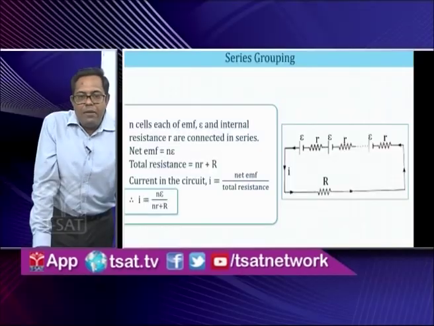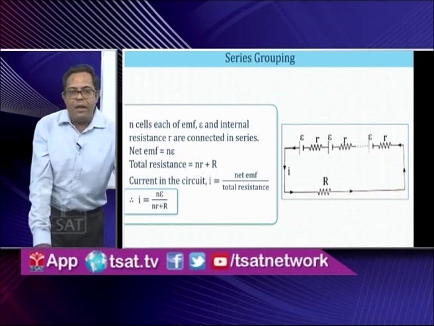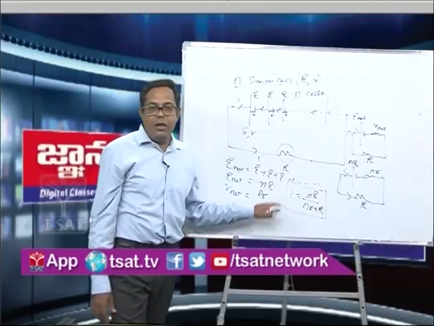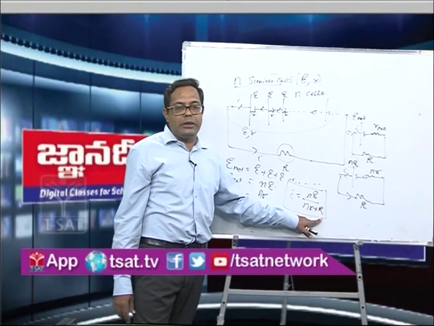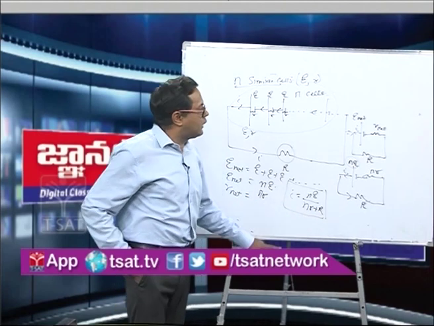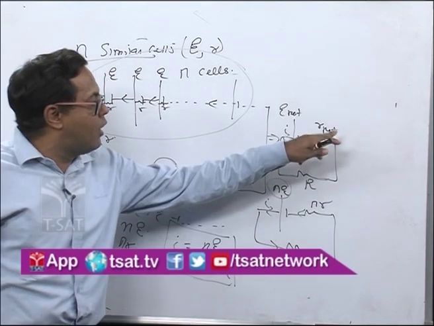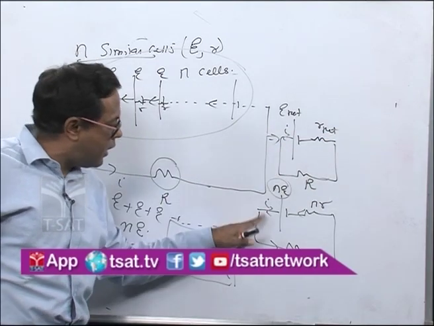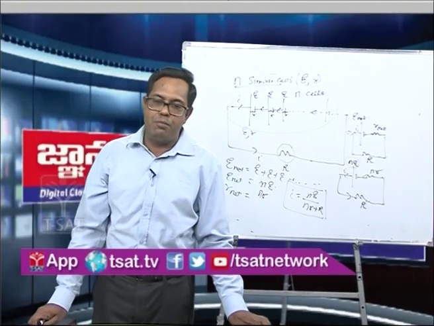You can see easily, we have N cells, each of EMF E and internal resistance R, connected in series, and therefore we have the net EMF as NE, and the total current is the net EMF upon the total resistance of the circuit. The total resistance comprises the internal resistance as well as the external resistance, and these are connected in series because the same current I is flowing through them. So the series formula is NR plus capital R.